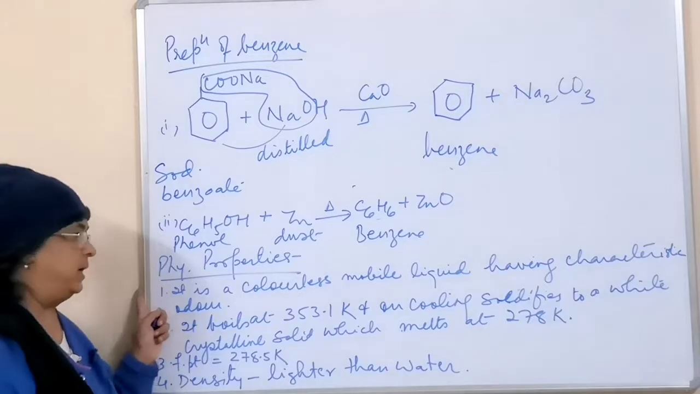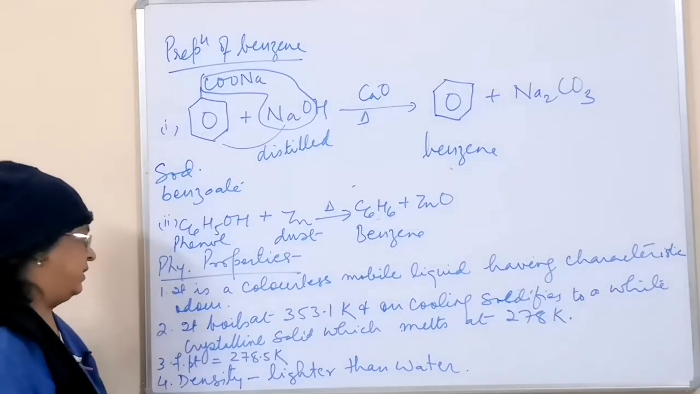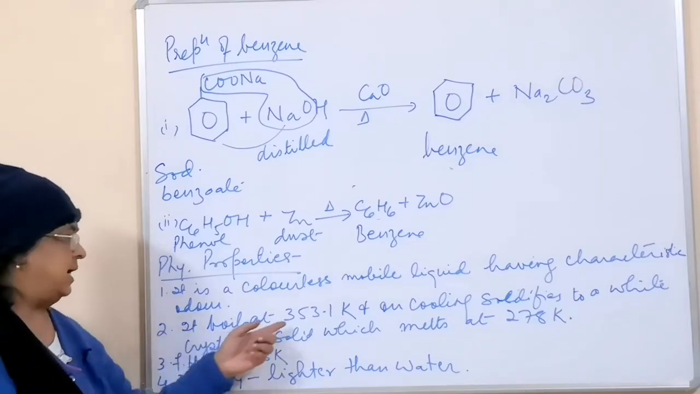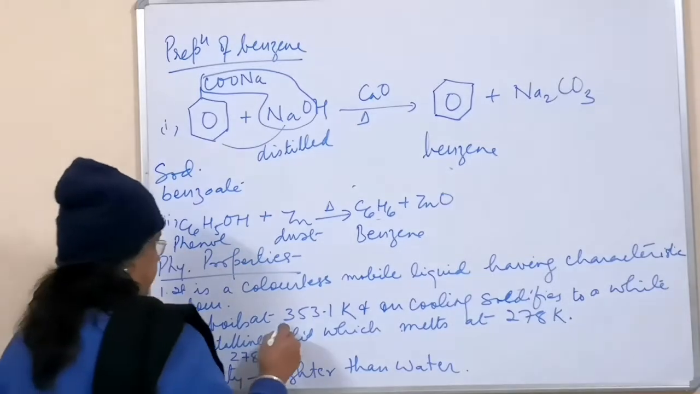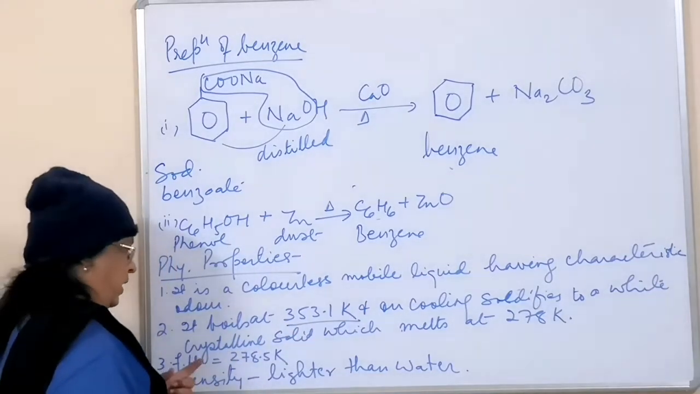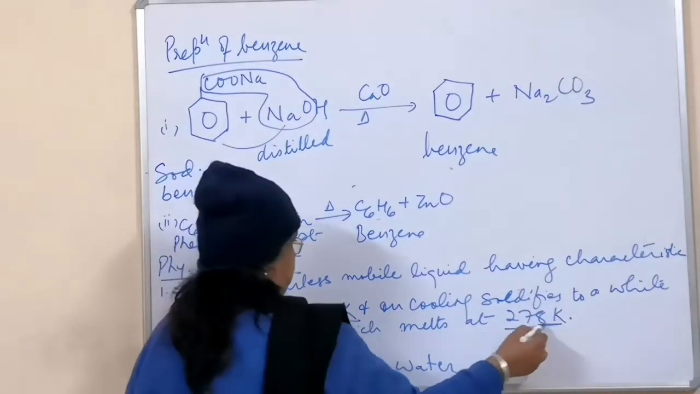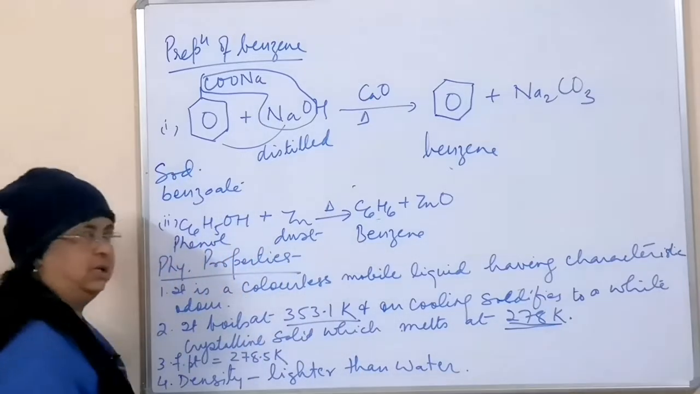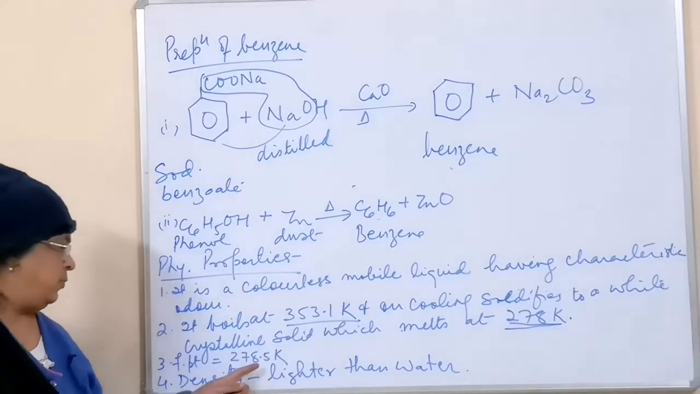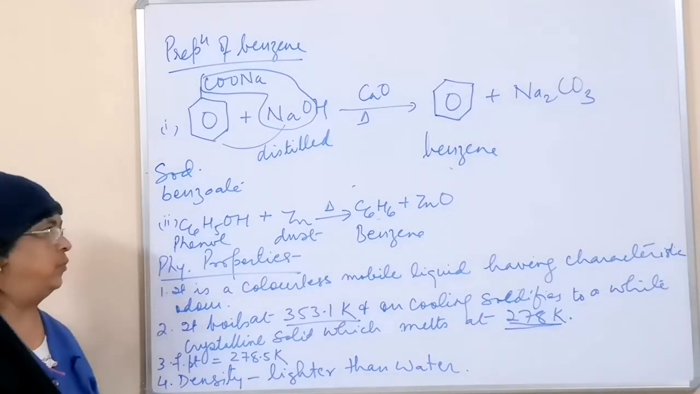Now physical properties. The first physical property: it is a colorless, mobile liquid having a characteristic odor. You have to learn it, that's all. It boils at this much Kelvin, and on cooling it solidifies to a white crystalline solid that melts at 278 K, which means 5 degrees Celsius. The freezing point is 278.5, and it is lighter than water.